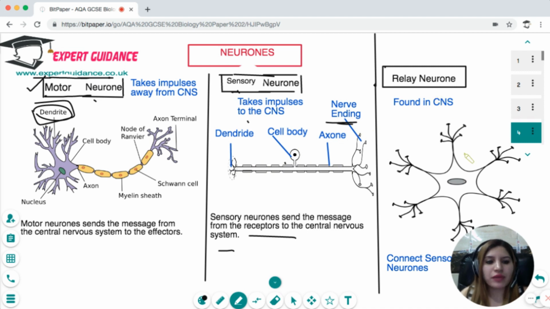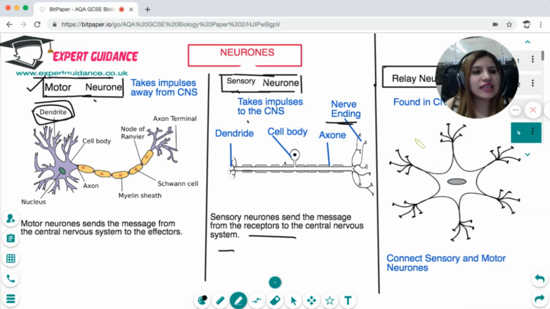Then you have the relay neuron, which is found in the CNS. That is, these are the neurons found inside the brain and the spinal cord. So they connect the sensory and the motor neuron. They just have a big cell body and do not have a long axon, as the impulses do not have to travel a long distance, and they have the nerve ending.